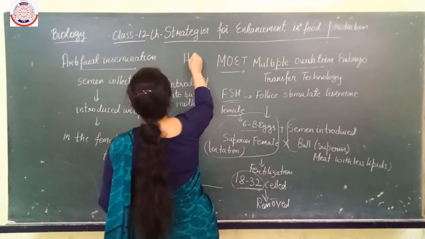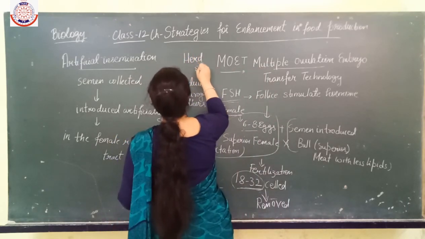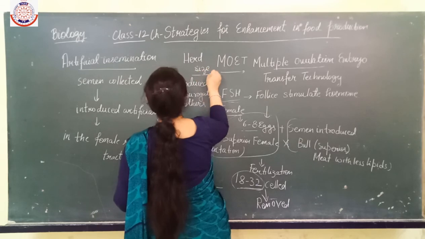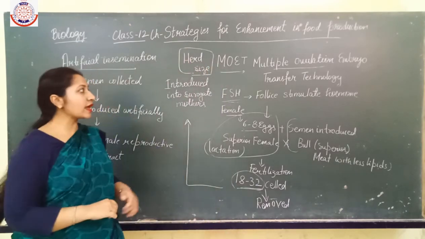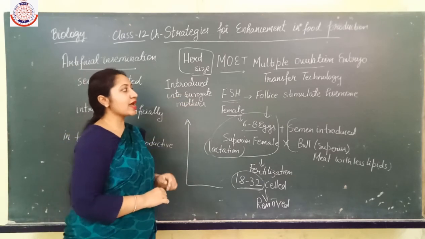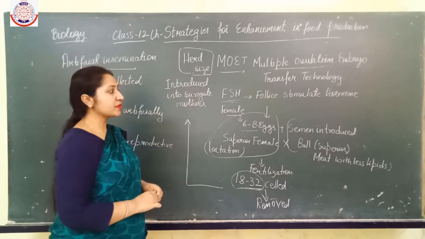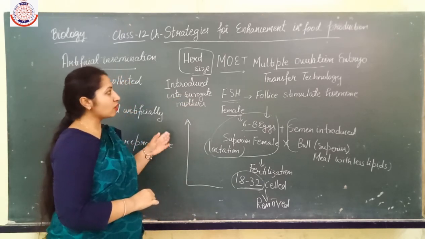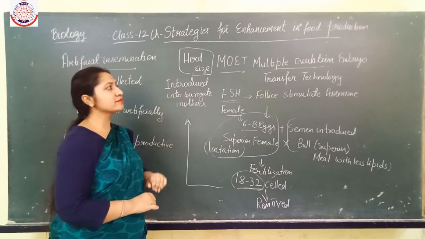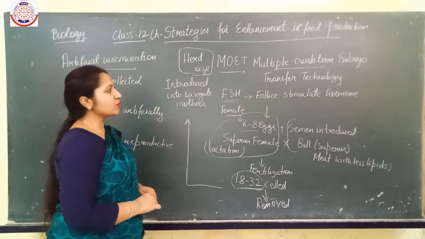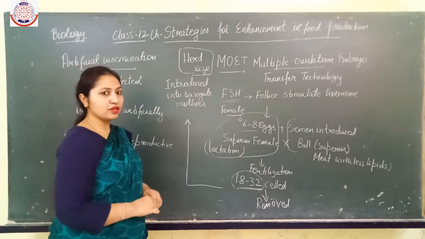If this question comes up, which method is applicable for increasing the herd size, then you have to write multiple ovulation embryo transfer technology. So now I think all of you know why the name is multiple ovulation embryo transfer technology.